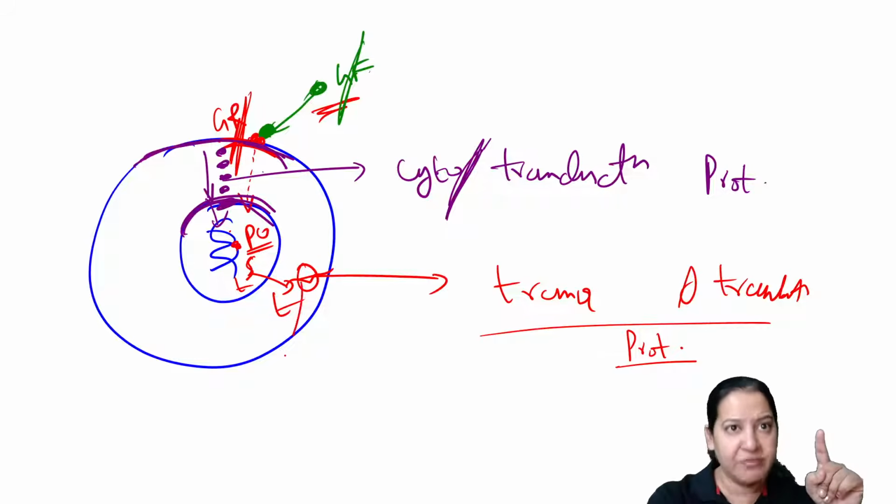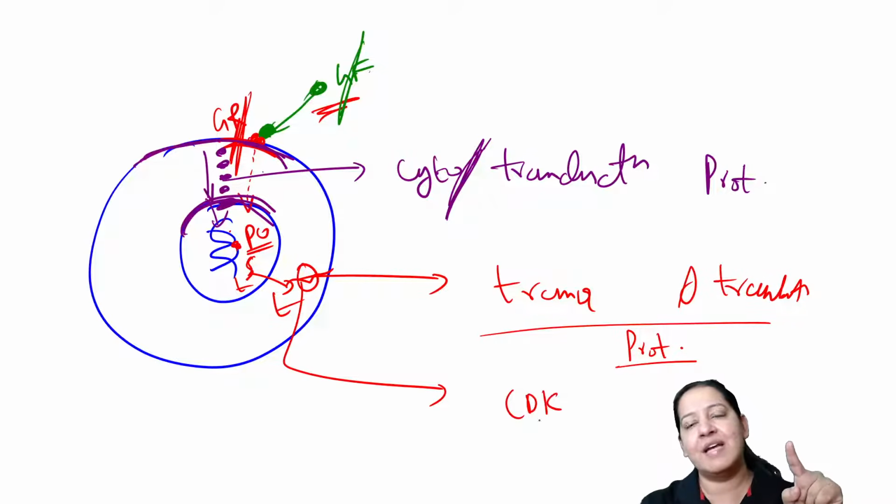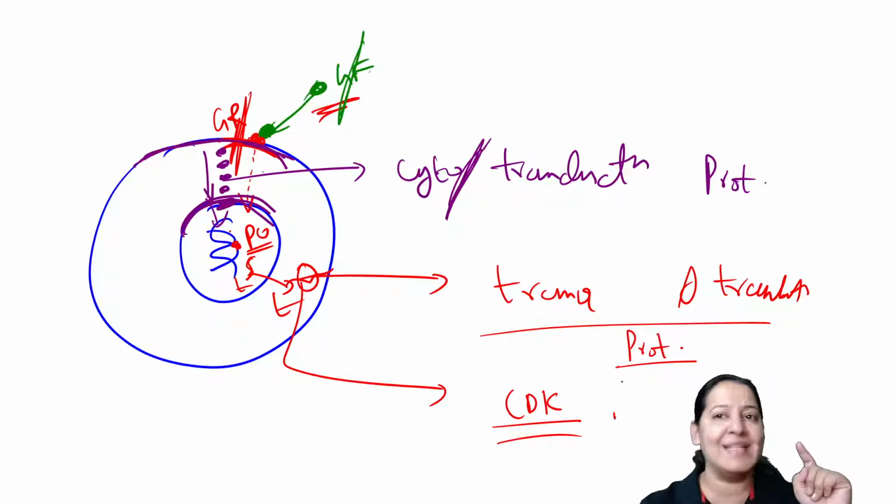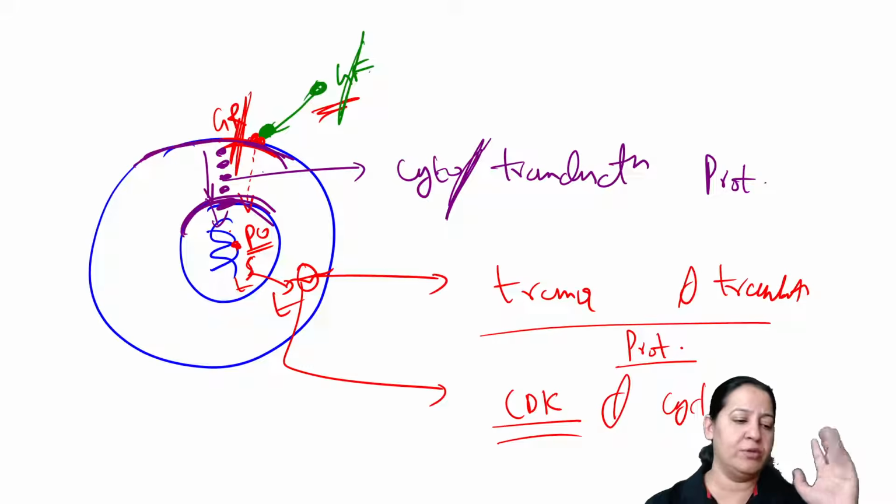In the end, the name of this protein: these are CDKs. These are CDK proteins, cyclins and CDK, which will do the cell division.